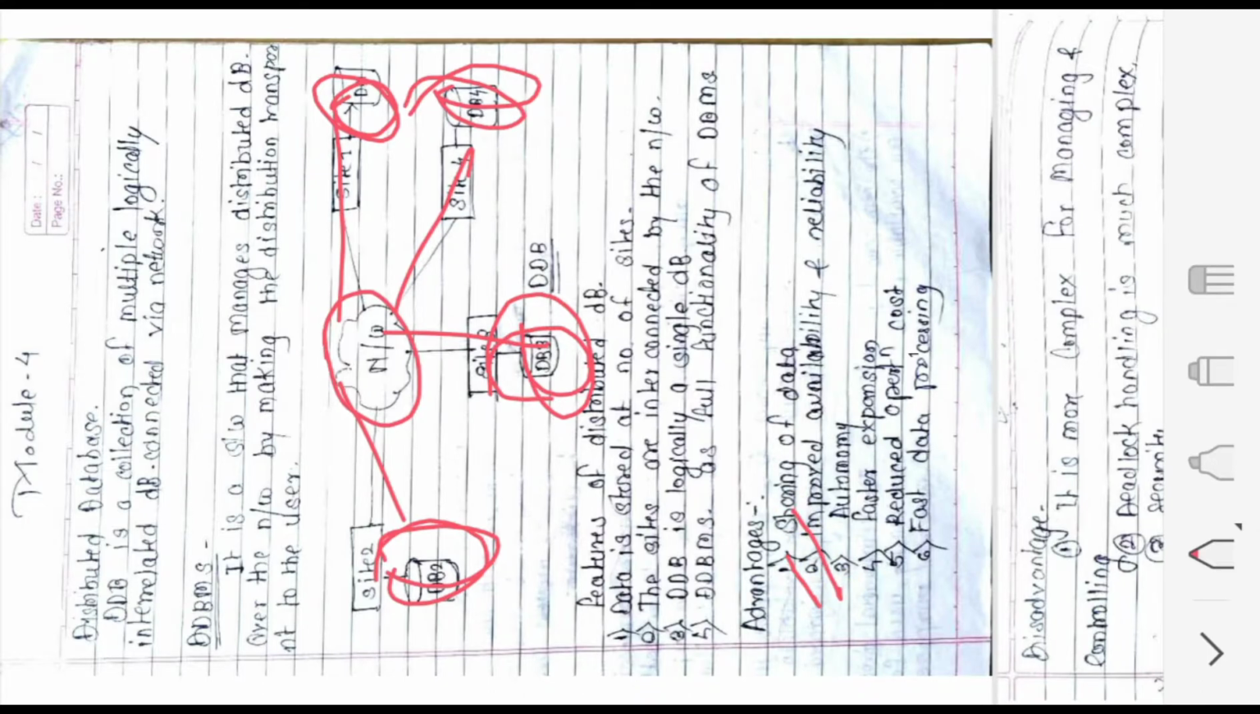Then the second one is improved availability and reliability, because it is present on a number of sites, it is easily available, right? Then I am having autonomy, and it is having faster expansion. You can see I am having 4 sites here. If I want to connect site number 5, I can connect it, and its database will get connected. So any number of sites we can add, that is the faster expansion.